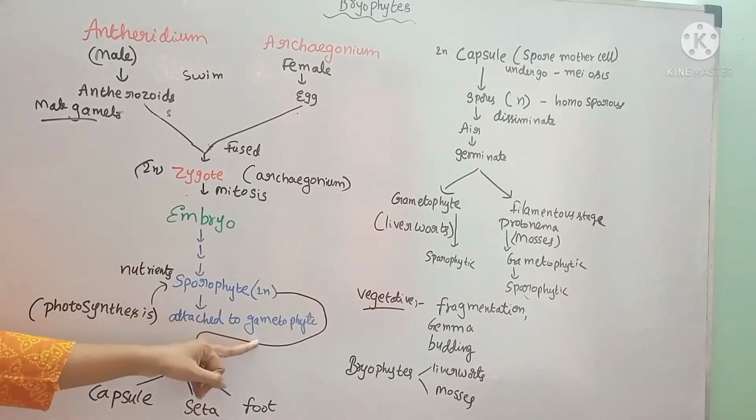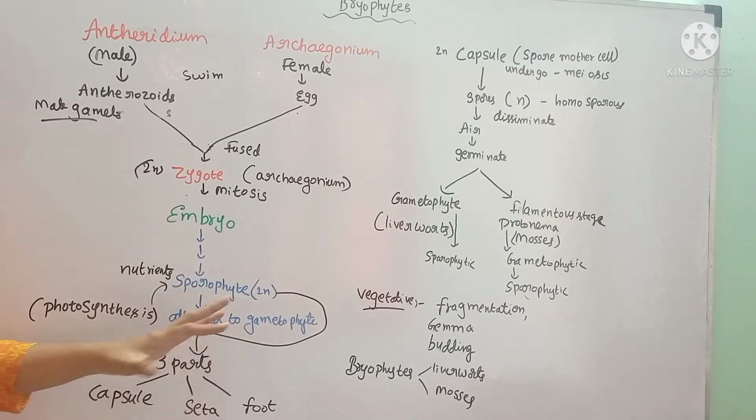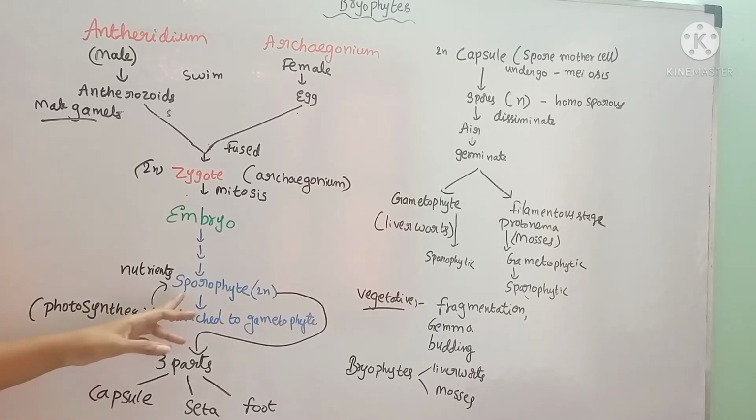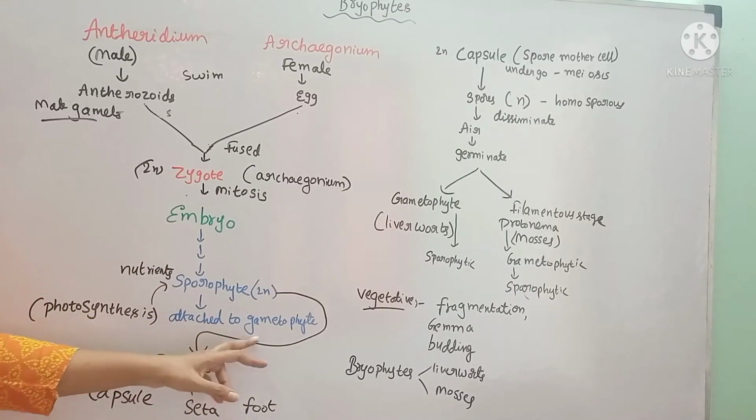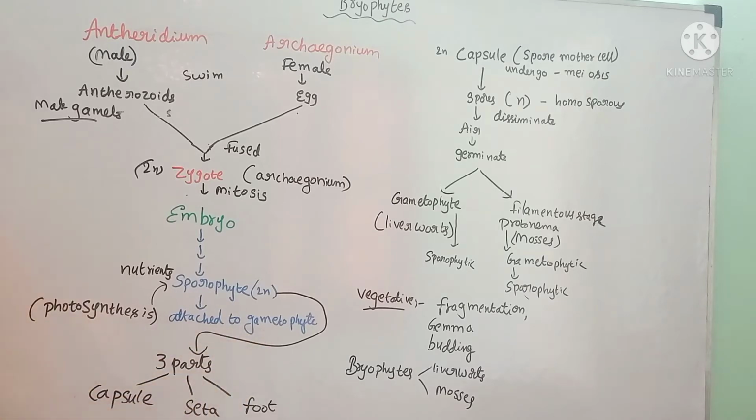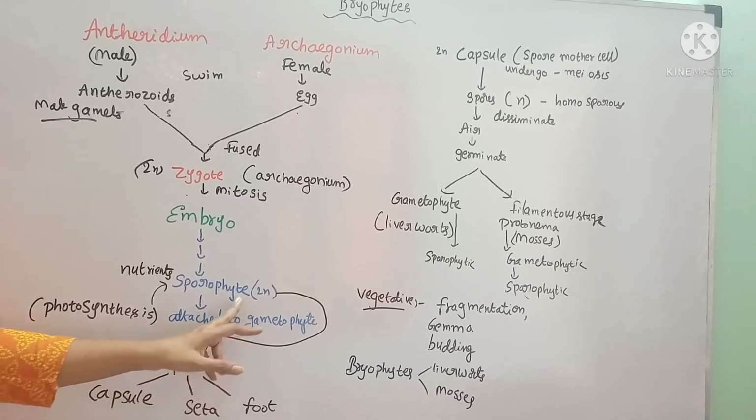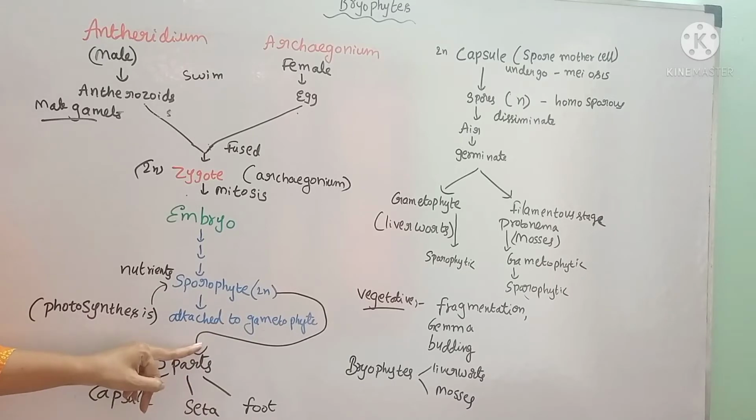The gametophyte has leaf-like structures, by means of which it prepares food material by photosynthesis. The sporophyte acquires these nutrients from the gametophyte and develops. This diploid sporophyte, growing on the haploid gametophyte, has three parts: the capsule, seta and foot.